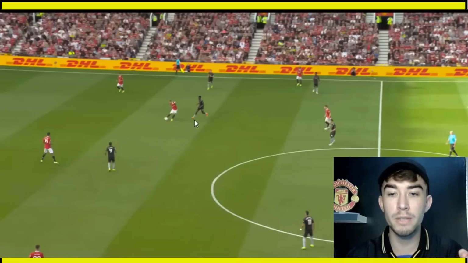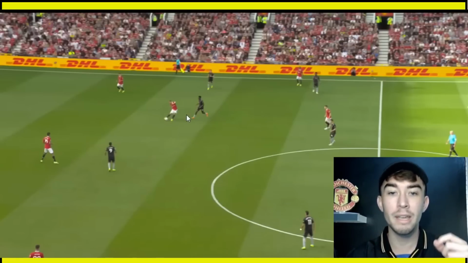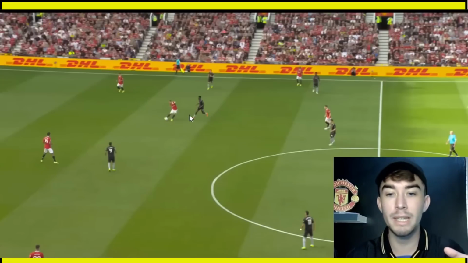So we can see Christian Eriksen in this sort of position here. We can see McTominay push slightly higher, forcing the Arsenal midfielder back. And Bruno Fernandes is just behind me. So where I am here, Bruno is down here. And Eriksen could have played this simple, gone backwards either to De Gea or to Martinez or out to Dalot. But no, he looks to play forward.